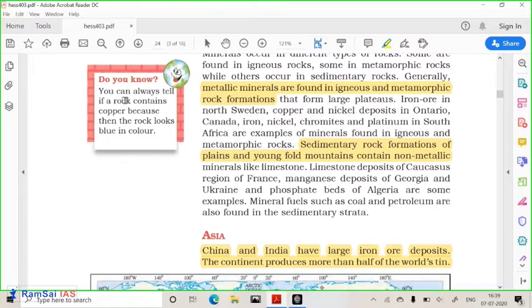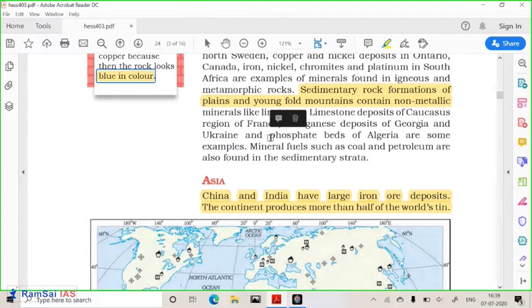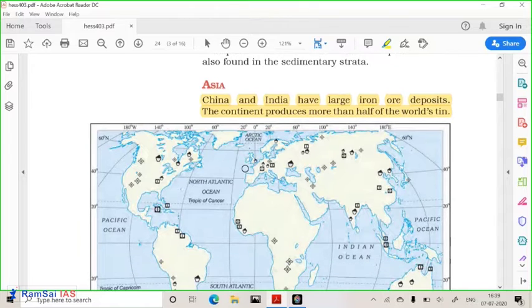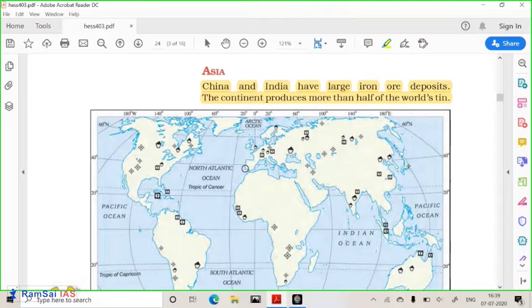Now let us understand the mineral distribution across the globe. First, let us understand Asia. Asia, as we know, has huge deposits of minerals. China and India are the leading places where these minerals are found. Now, let us understand what ores are found in different places. India and China have the largest deposits of iron and tin. Specifically, India is one of the leading producers of tin, and China and India together are the leading producers of iron. We even export iron to different countries like Japan.